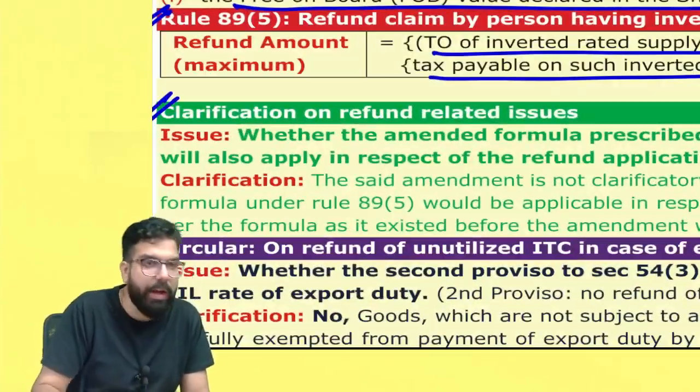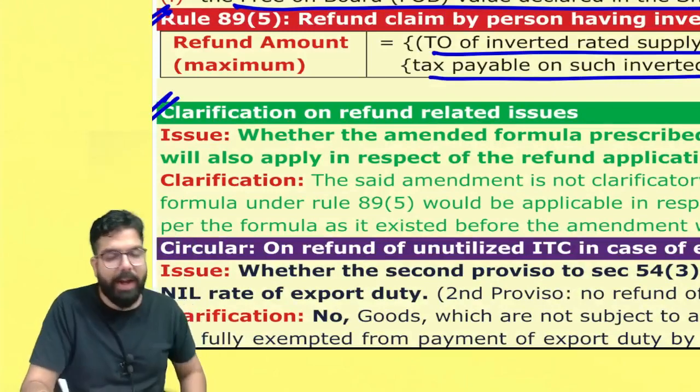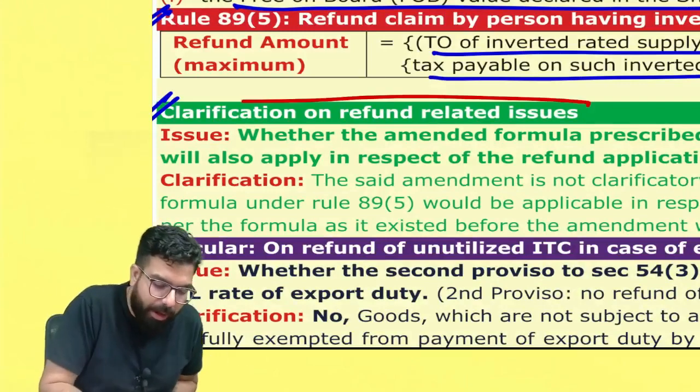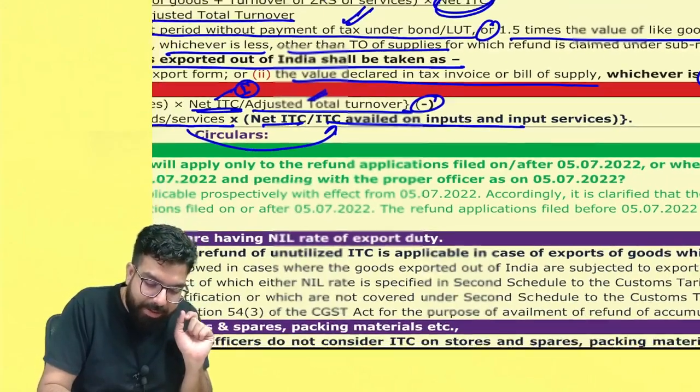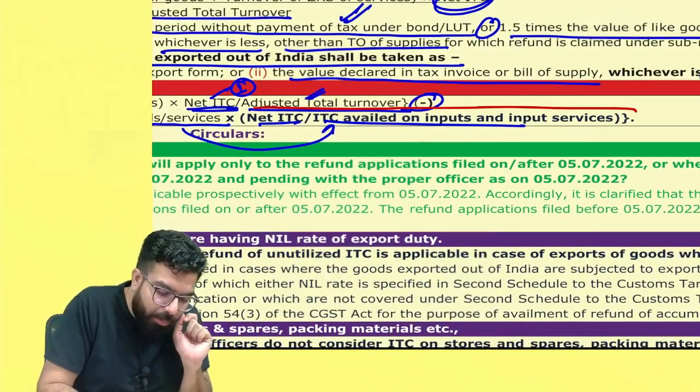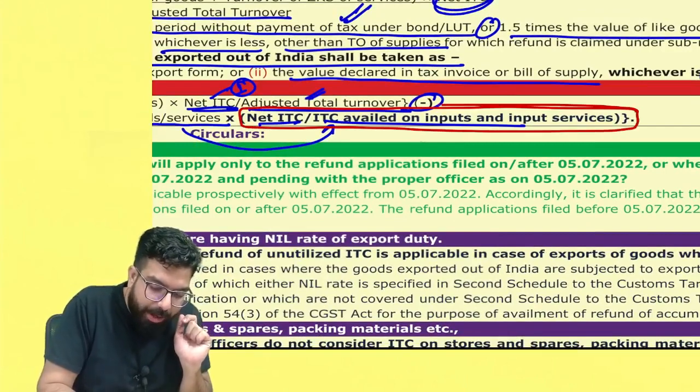Now over here we have a circular. This circular is basically telling, I'll tell you the crux of the circular. This is an amendment which has come. What are they trying to tell? You know what happened last time? They had gone ahead and amended the formula to include this point over here. Are you guys able to understand?